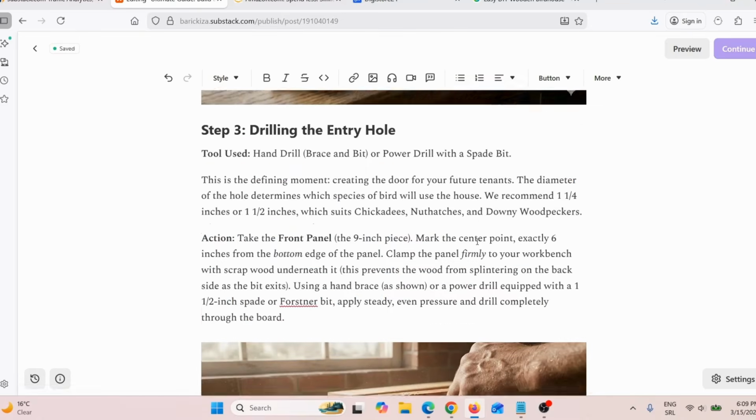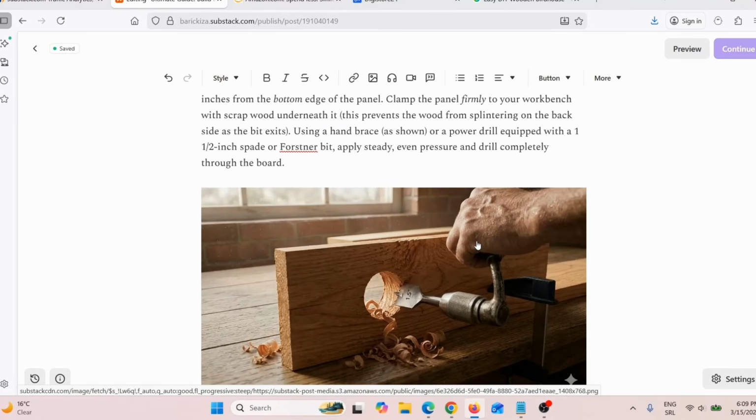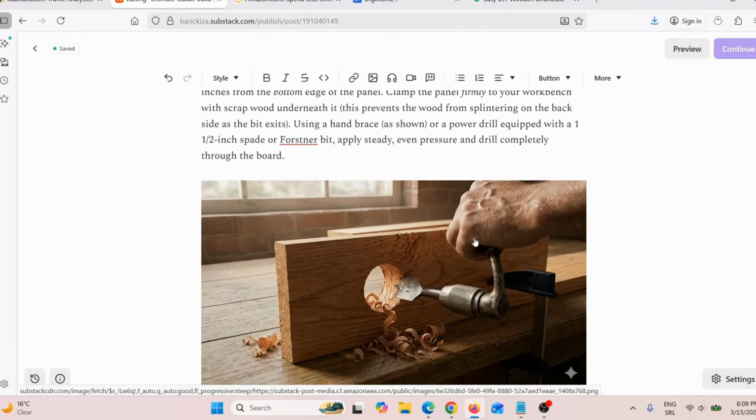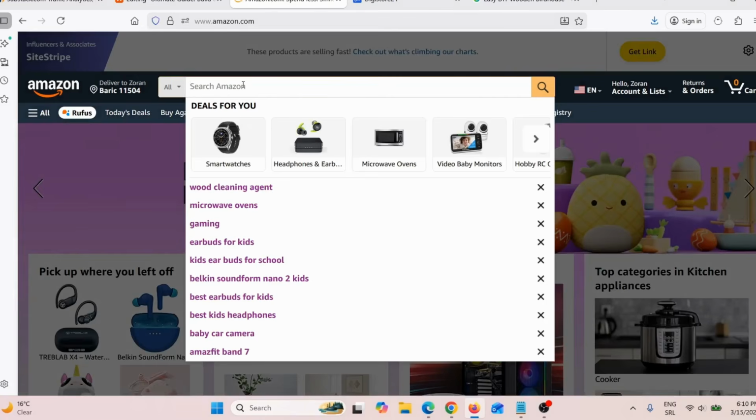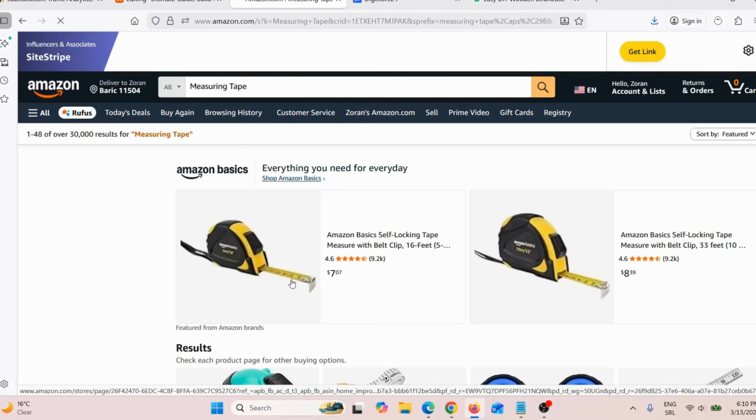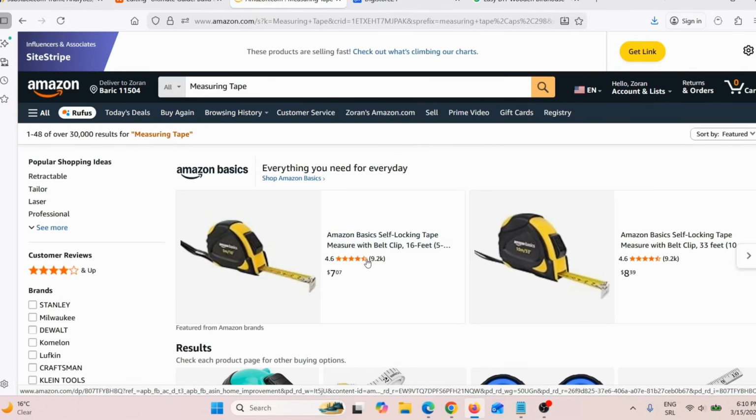But you're probably wondering right now, well, how do we actually make money? How do we promote products? Well, like I said, here we actually added a list of tools that we used. Now people will have some of those tools, but some of those tools they won't have at home, so they need to buy them. So what I can do, I can simply, for example, copy measuring tape, and I can go, for example, on Amazon and I can search measuring tape, and here I can see measuring tape, 9.2 thousand reviews, 4.6 stars.